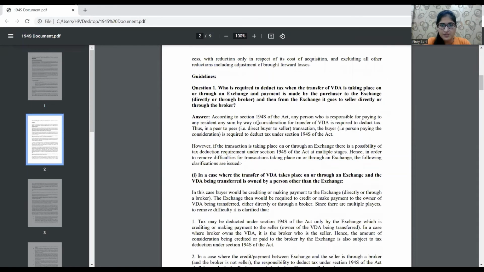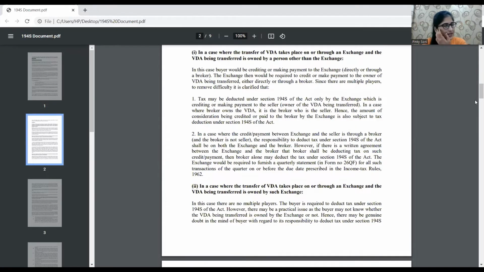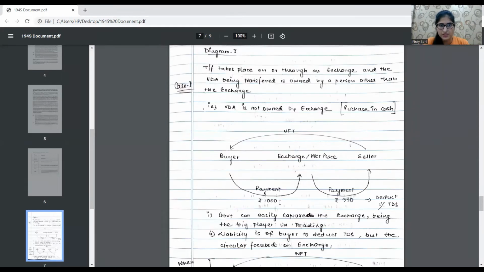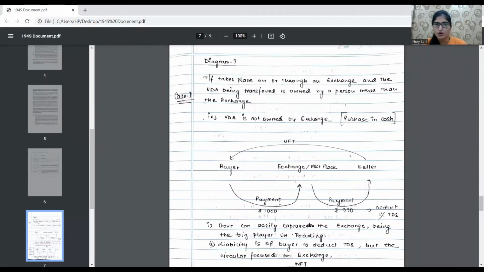So question one, which has been raised by most of the assessees, is: who is required to deduct tax when the transfer of VDA is taking place on or through an exchange, and payment is made by the purchaser to the exchange directly or through a broker? Then from the exchange it goes to the seller directly or through the broker. So basically, just like 194IA, the buyer is required to deduct TDS at the rate of 1% on the consideration value.